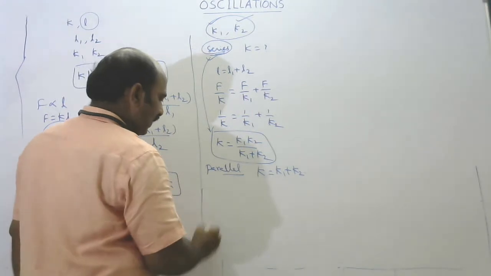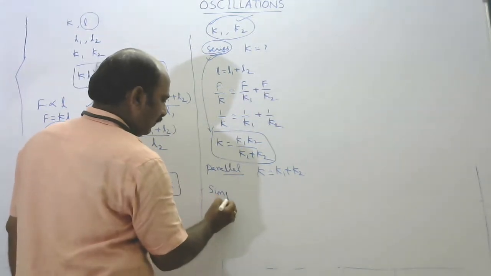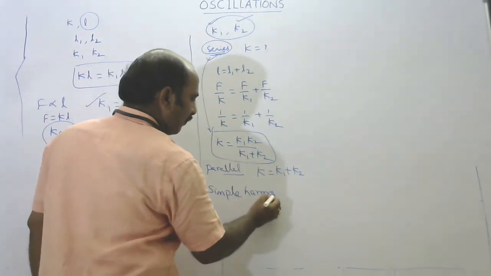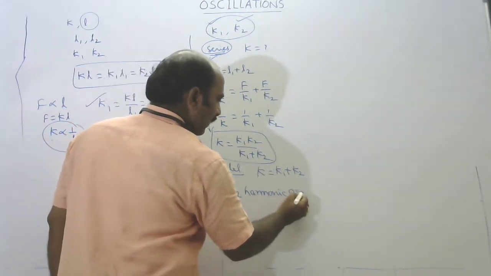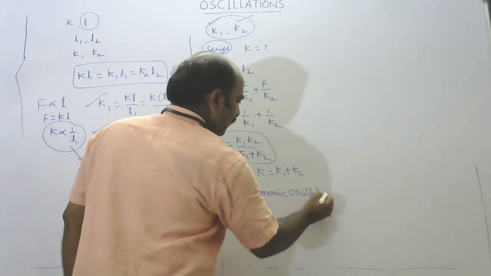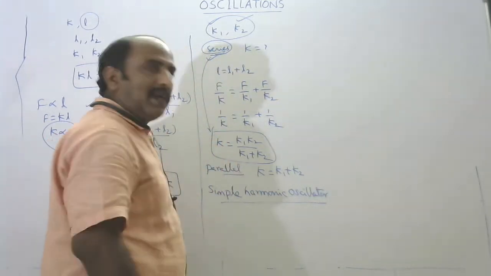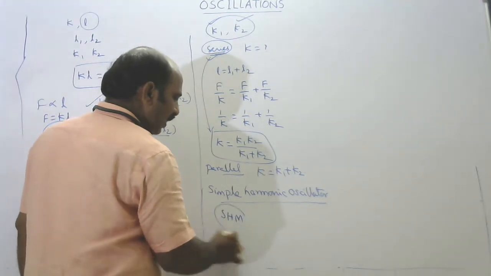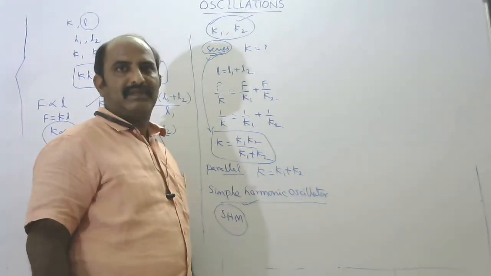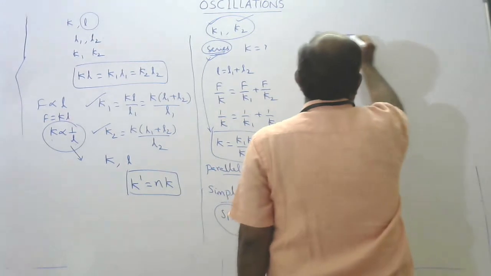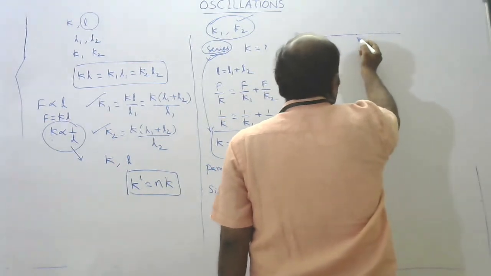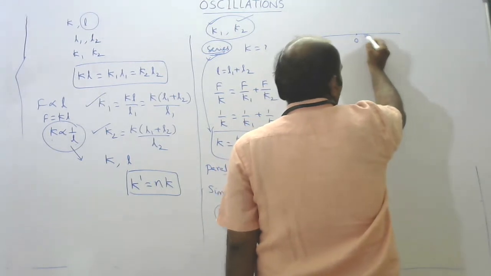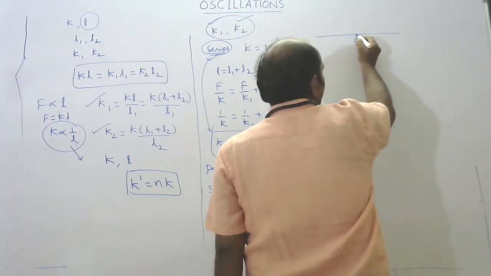Next concept is the simple harmonic oscillator. What is it? Suppose a particle executes SHM, then it is known as a simple harmonic oscillator. What is simple harmonic motion? A particle executes to and fro motion about its mean position.